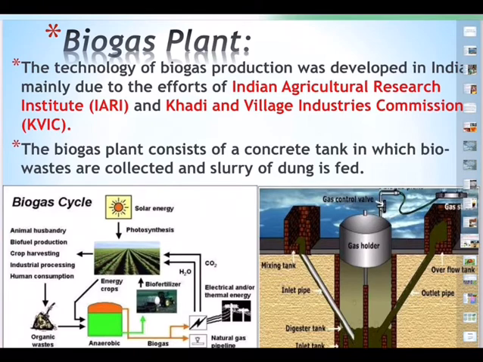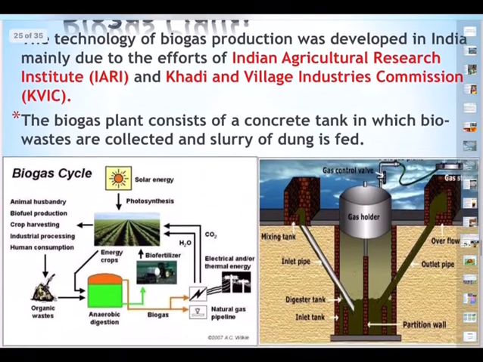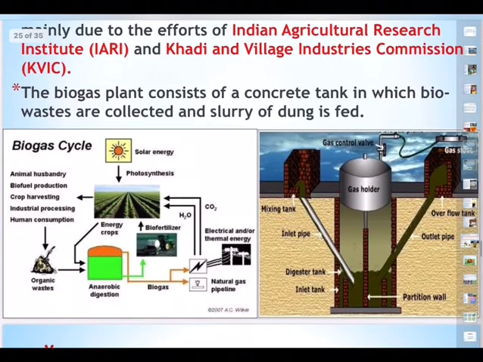So the technology of biogas production was developed in India mainly due to the efforts of Indian Agricultural Research Institute, IARI, and Khadi and Village Industries Commission, KVIC. So the biogas plant consists of a concrete tank in which bio-wastes are collected and slurry of the dung is fed.